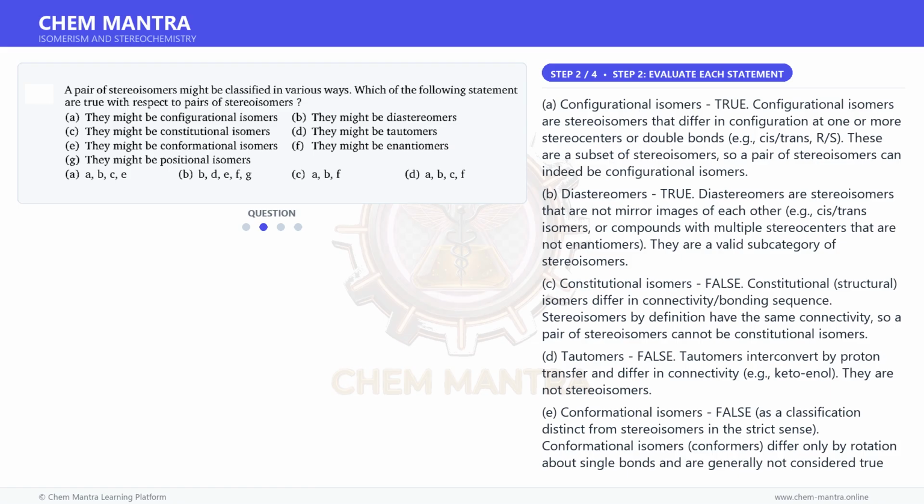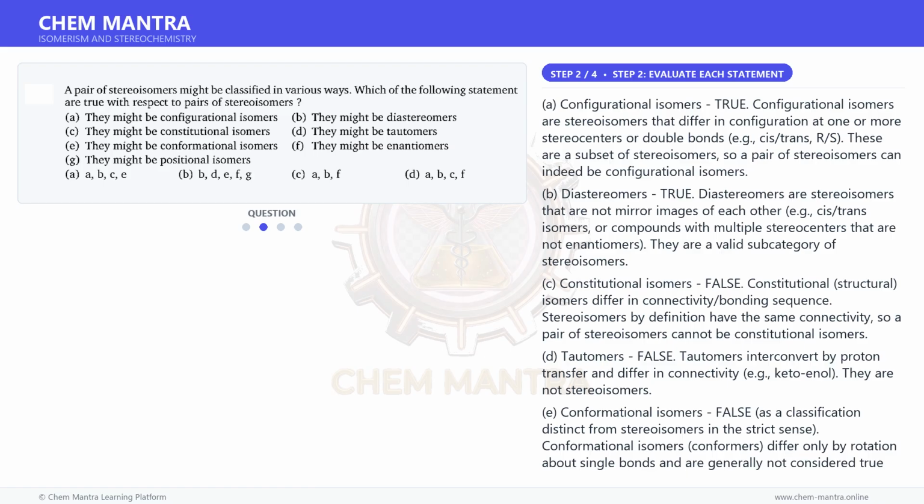E. Conformational isomers. False, as a classification distinct from stereoisomers in the strict sense. Conformational isomers, conformers, differ only by rotation about single bonds and are generally not considered true stereoisomers. They are not isolable as separate species under normal conditions. While some sources include conformers under the broad stereoisomer umbrella, in the context of this question and the correct answer being C, A, B, F, conformational isomers are excluded.